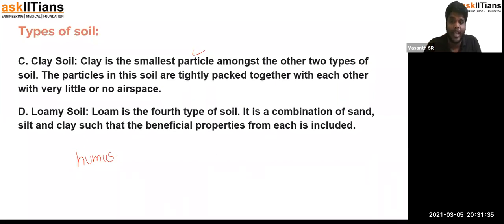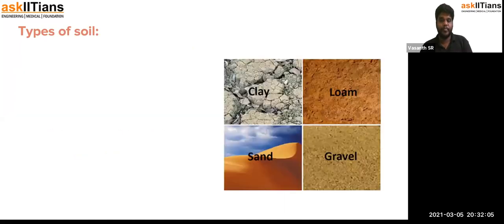So these are the different types of soil. Some of them are suitable for construction, some of them are suitable for plant growth, and every single soil is useful for some other purposes. And one more tip: when soil is purified, it forms quartz, which is one of the most important materials in making several things, especially glasses. It is made out of silica, which is nothing but sand, purified sand. So these are some examples of things. This is clay soil, this is loamy soil, and then gravel, and then this is sandy soil, or we call it the silt soil.